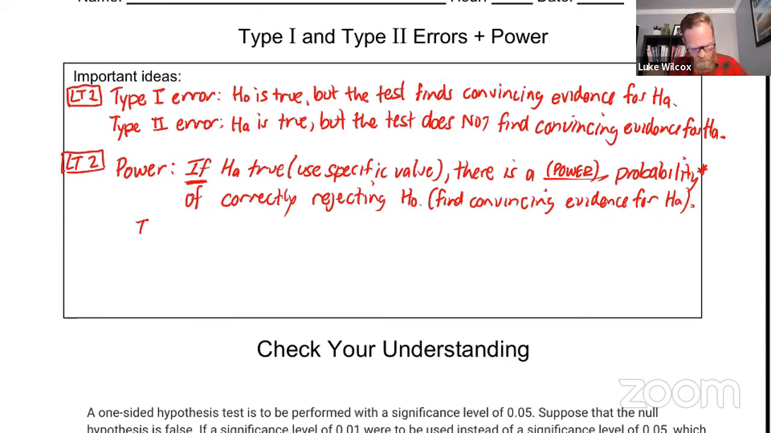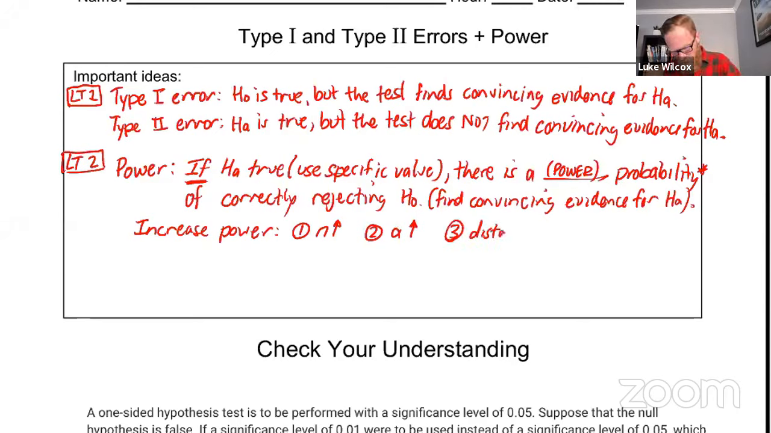Now let's make note of the 3 ways that we talked about where we can increase the power of a significance test, right? We had 3 different ways to do this. Number 1, this is probably the easiest way and the most intuitive, is to increase the sample size. Number 2 was to take that alpha value and increase it. And number 3 was to take the distance between the null and the alternative and make that distance bigger. So the distance between the null and the alternative, make it bigger, increase.